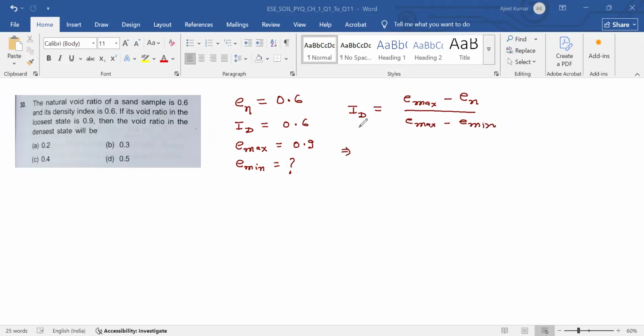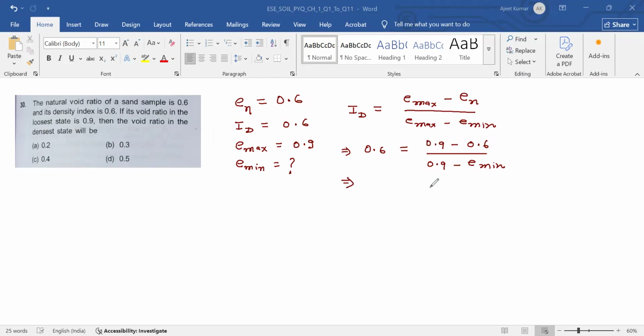In this case, ID is 0.6, e max is 0.9, minus e_n is 0.6, divided by 0.9 minus e min.